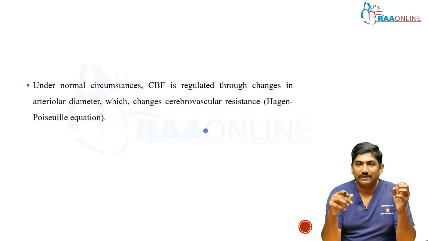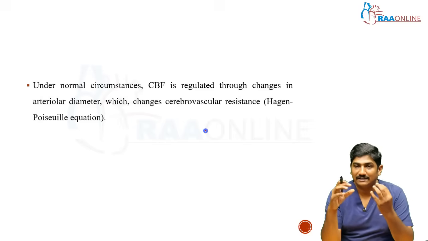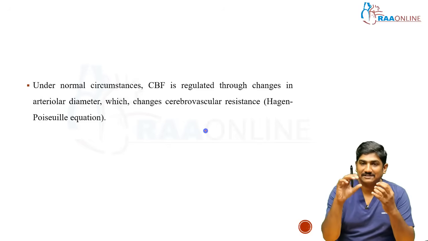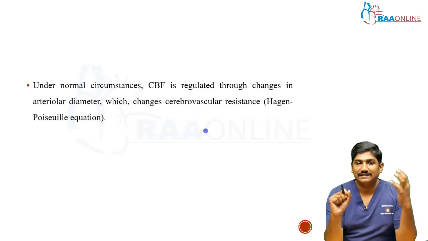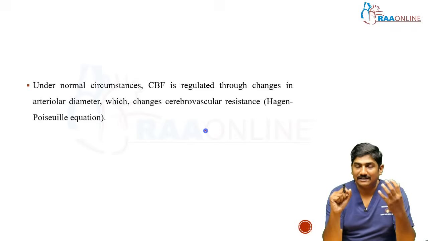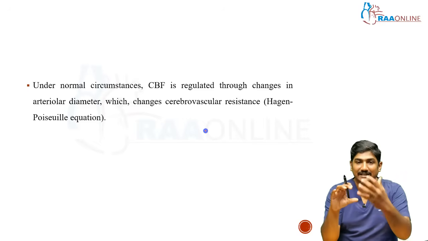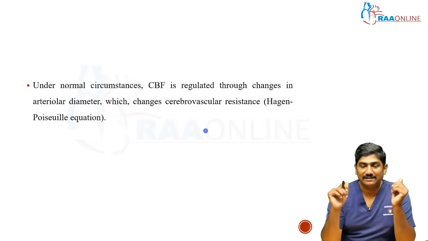For example, the patient has a sudden high blood pressure, and a large volume of blood is coming towards the brain. The cerebral vasculature constricts, so this amount of blood will not reach the cerebral circulation, and the brain is protected. Similarly, when there is hypotension, the cerebral arteriolar vasculature will dilate, so the resistance is less and the flow is better maintained. So the brain will not suffer this hypotensive insult.